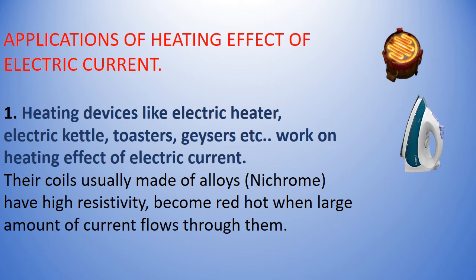It's a combination of nickel, chromium, manganese and iron. So this particular coil has high resistivity. You know the meaning of resistivity. That means resistance is very high. So the amount of collision that takes place is very high. So as a result, the coil becomes red hot and it gives out heat as the amount of current through it increases.